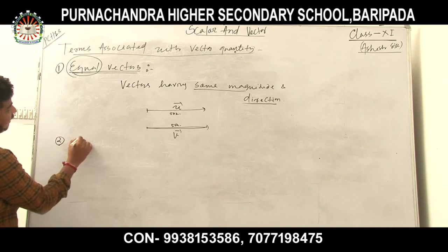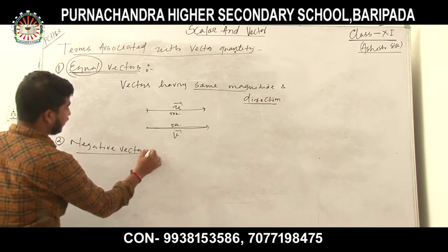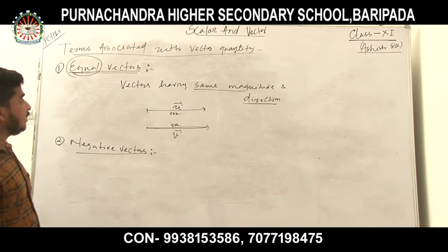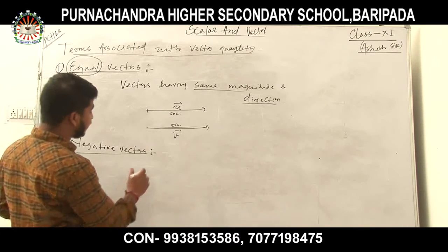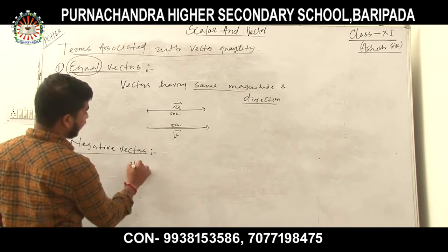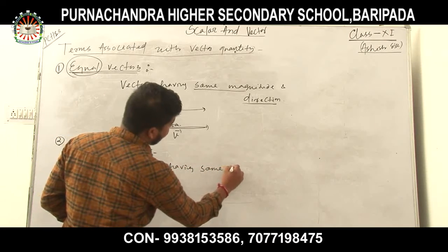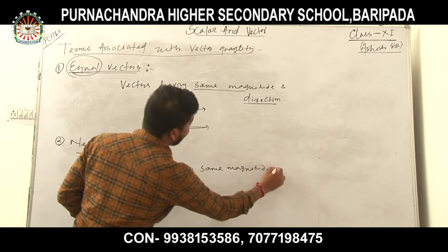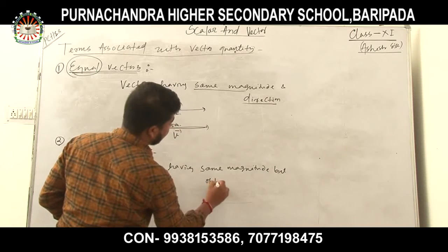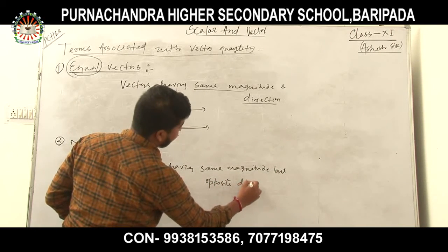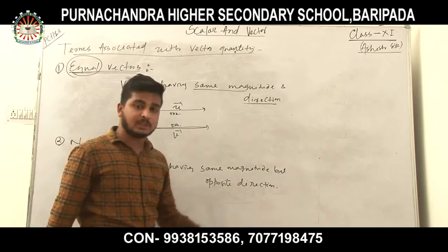Second one is your negative vectors. So what is negative vectors? It is just the inverse of equal vectors: vectors having same magnitude but opposite direction. Vectors having same magnitude but opposite in direction.